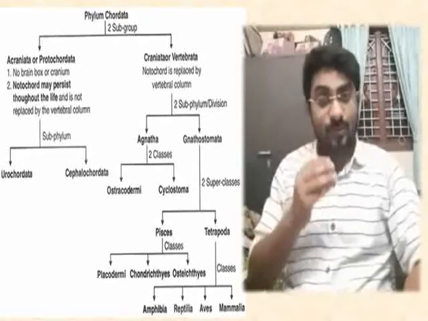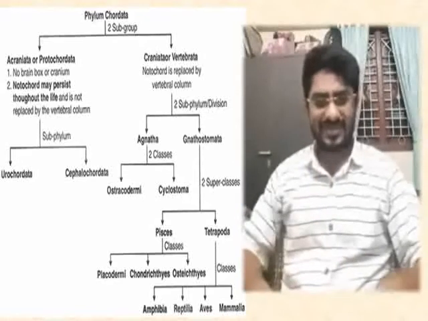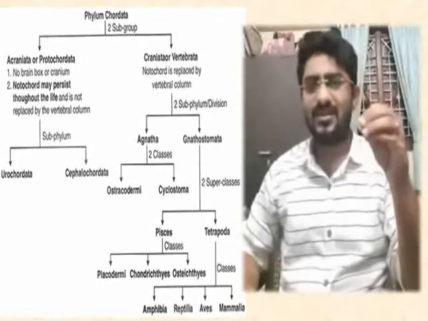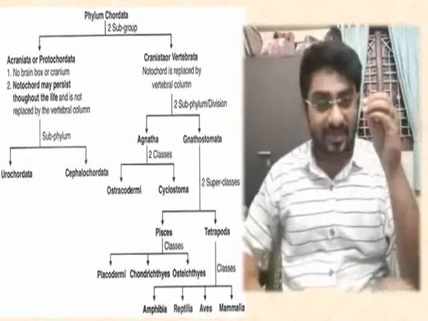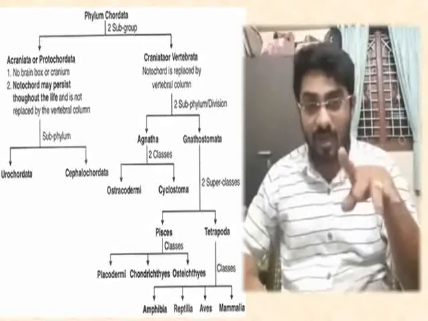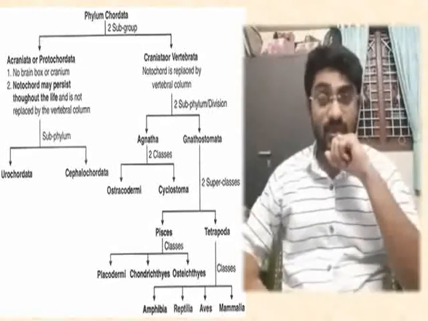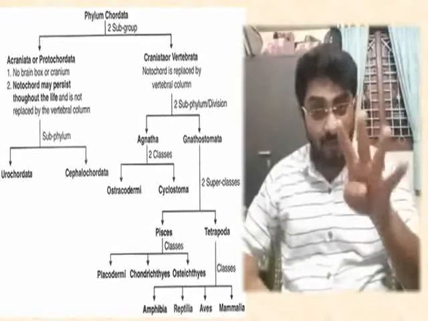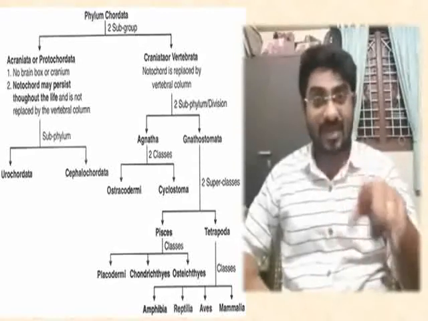Coming to the superclass Tetrapoda. See, it is very easy to remember. Look at the name: tetra means 4, podos means legs, animals with 4 legs, Tetrapoda. This Tetrapoda is again divided into 4 classes, namely Amphibia, Reptilia, Aves and Mammalia.